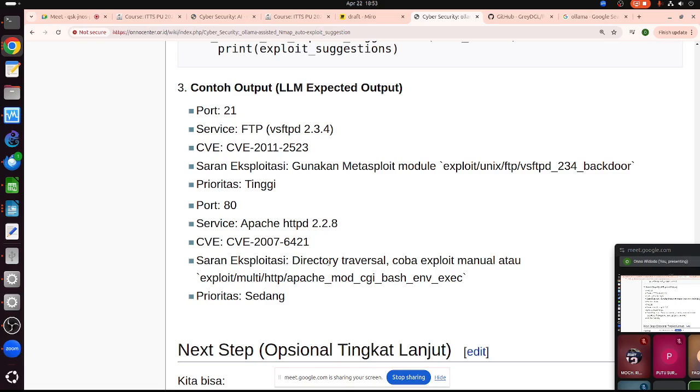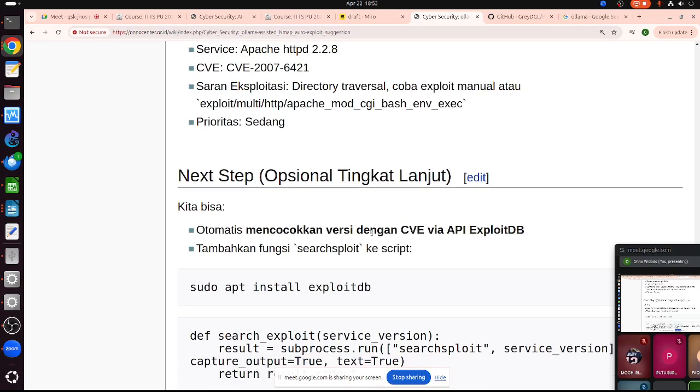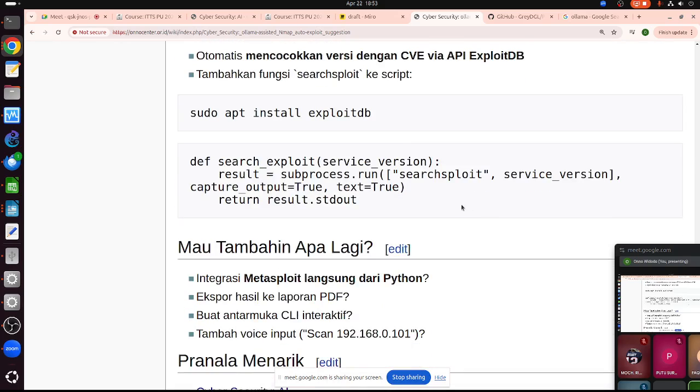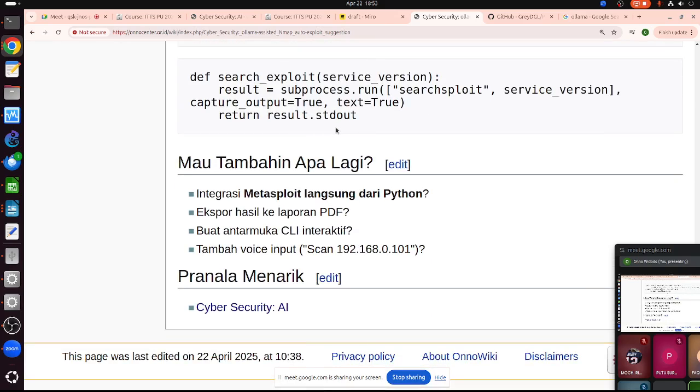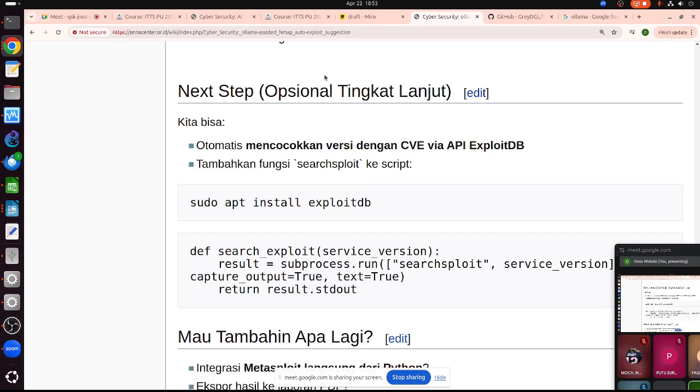It's about directory traversal, where we can traverse into the directory, and this one is about a backdoor in FTP and so on. I have typed this one, but I haven't tried it seriously.